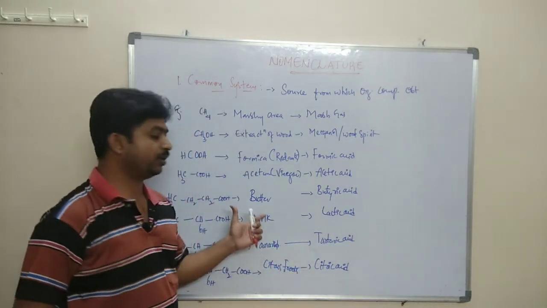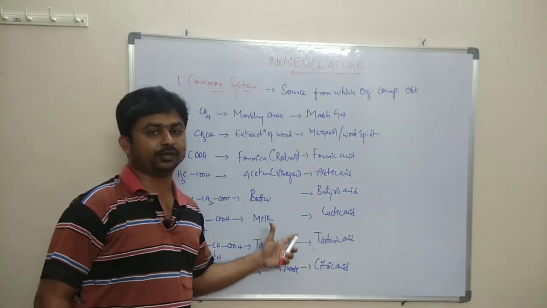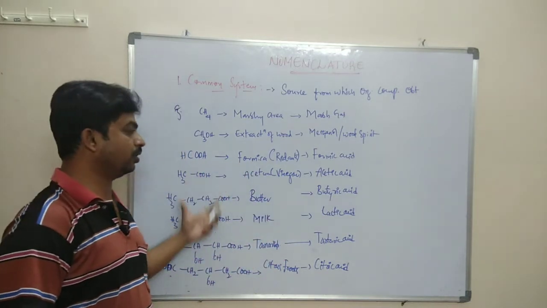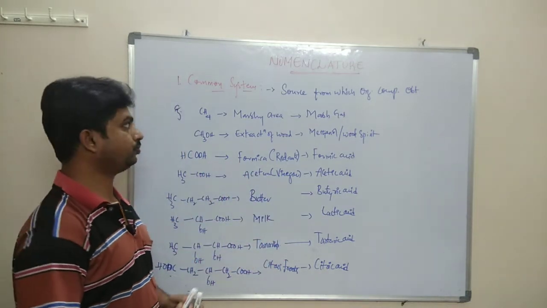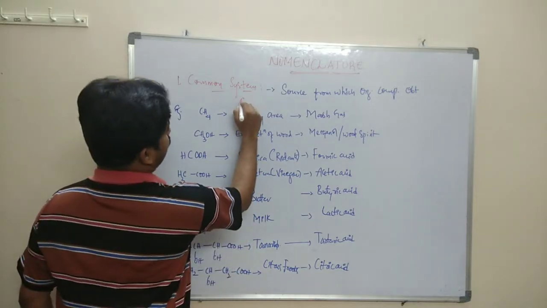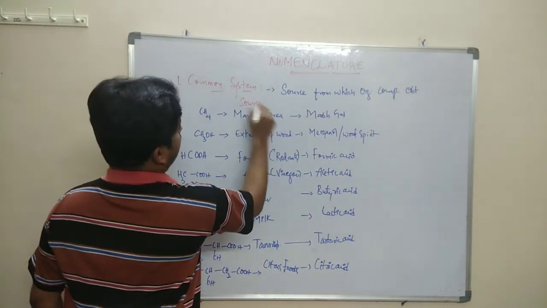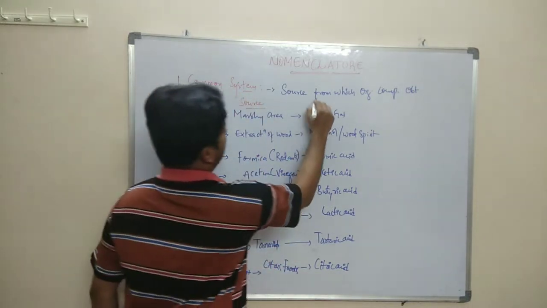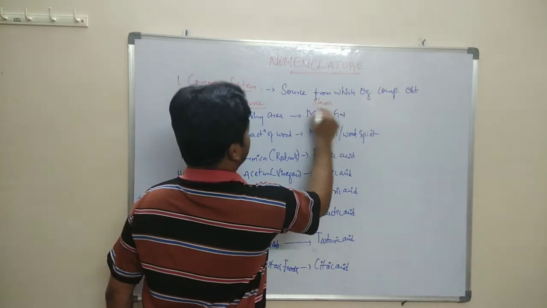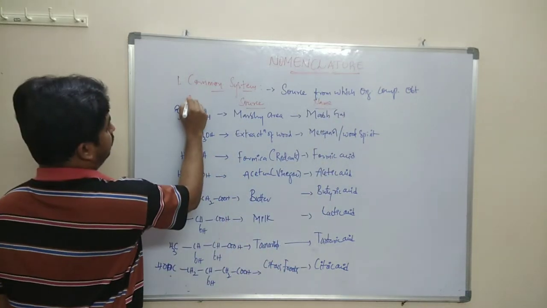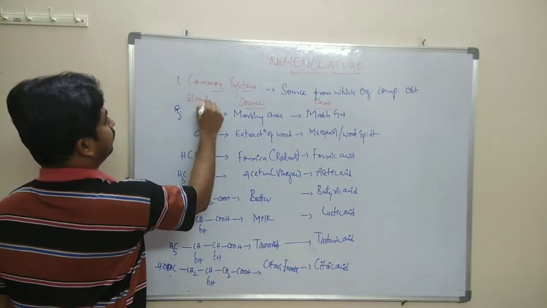Based upon the source from which they are obtained, these structures got their names. So this is the structure, the source from which they were obtained, and the name of that particular compound.